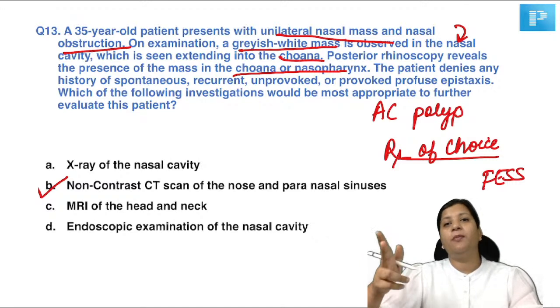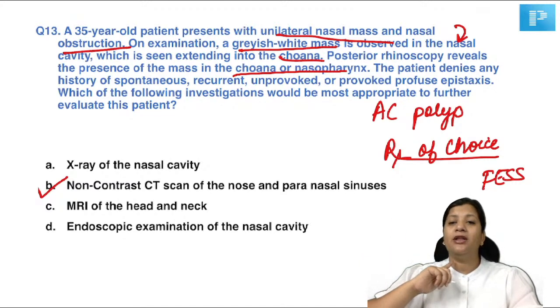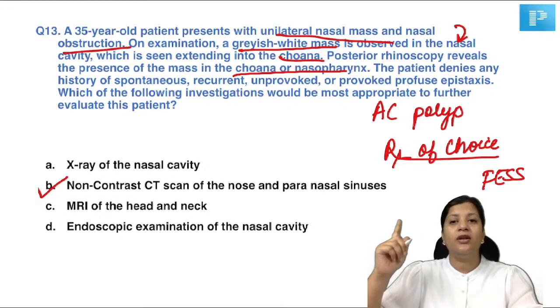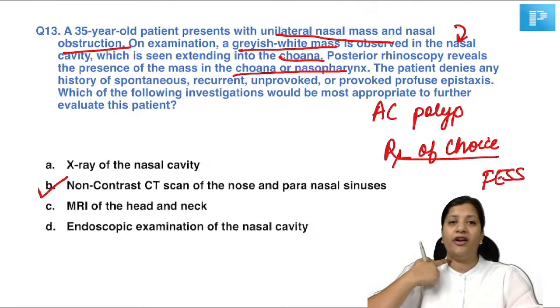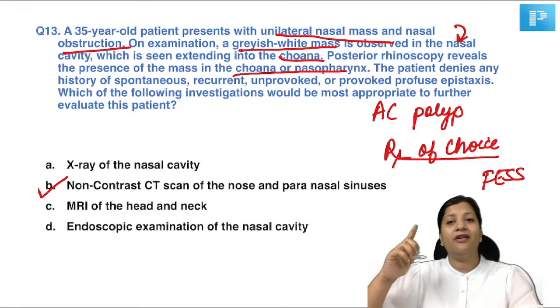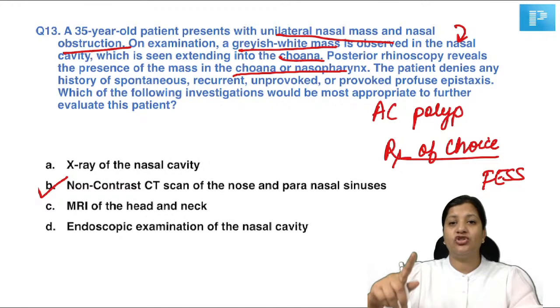Second thing, they would have typically mentioned lymphadenopathy, because that is the primary hallmark. Even before the primary tumor is visible, there is cervical lymphadenopathy. Third, the age would have been not 35, it would have been 50, 60 and above, because the age of NPC is more above 50 to 60 years. And in NPC, they will have some amount of blood-stained discharge. Here, they have clearly mentioned no bleeding at all. So, with all these features, your NPC is out. Okay.